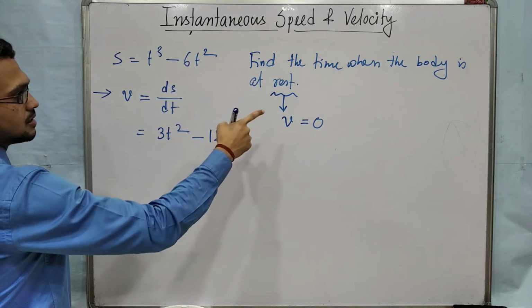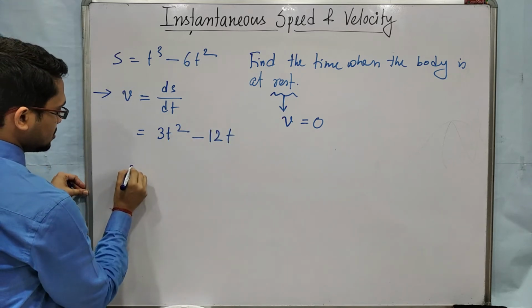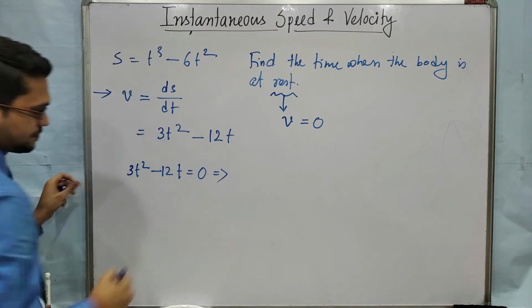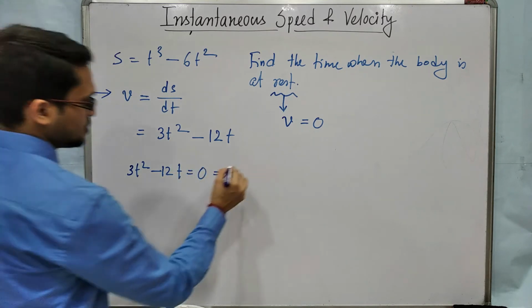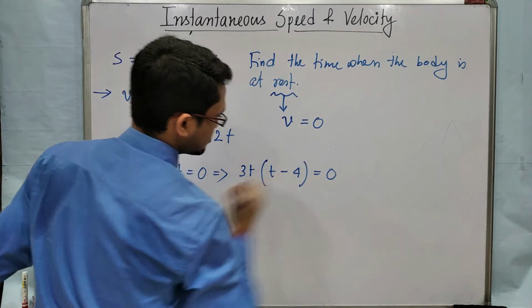Now the time at which the object is at rest means v equal to 0. So 3t square minus 12t equal to 0. Clear? Take 3t common, it will be t minus 4 equal to 0.